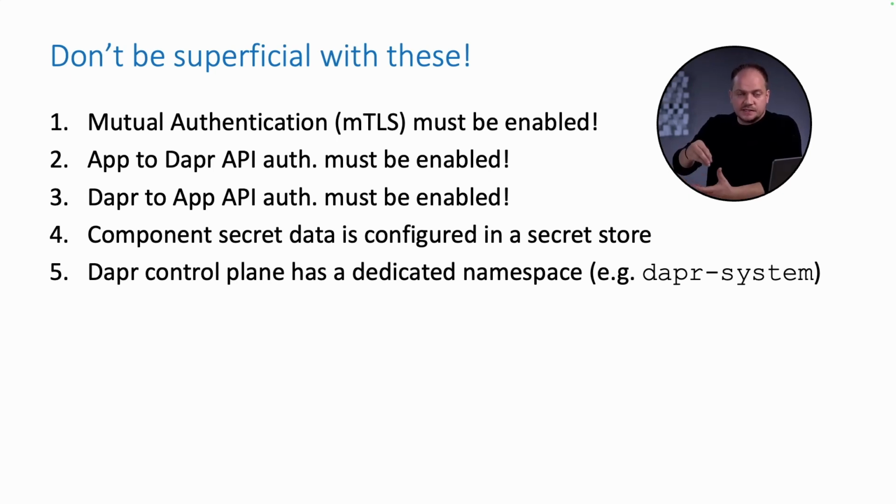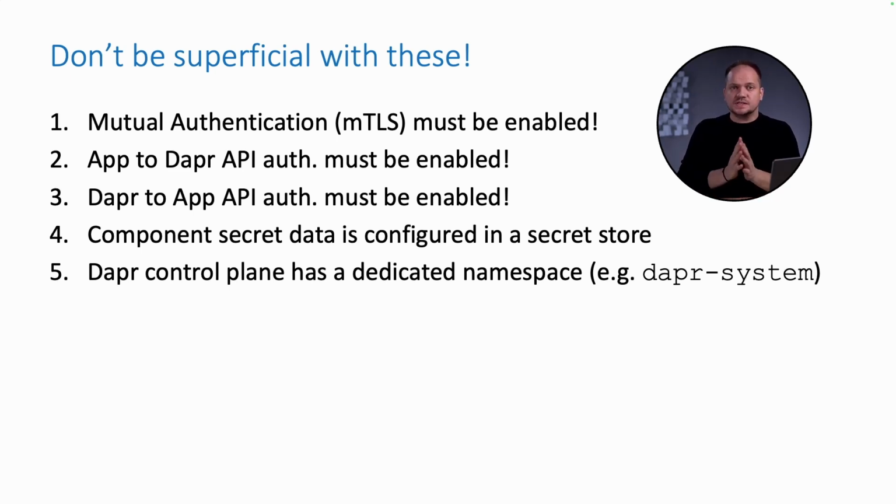Sometimes there are attacks from within your infrastructure. We also made sure that the Dapr to the API that we wrote was also authenticated. This is also very important because you must let Dapr know that it's communicating with authorized applications. And again, you'd be using the same token authentication principles. We had component secrets configured in a secret store, and we never hard-coded any secrets in our component YAML files. And we also had the Dapr control plane installed on a dedicated namespace, for instance, dapr-system, which we commonly use, rather than having it in the default namespace or the application namespaces.